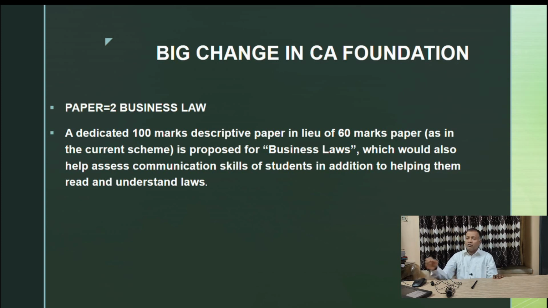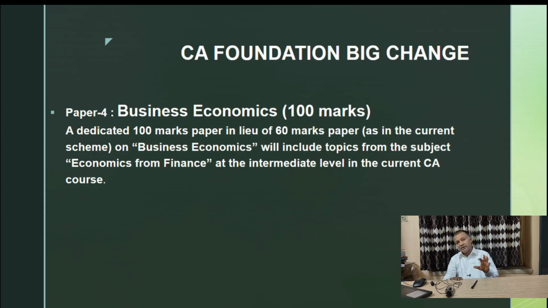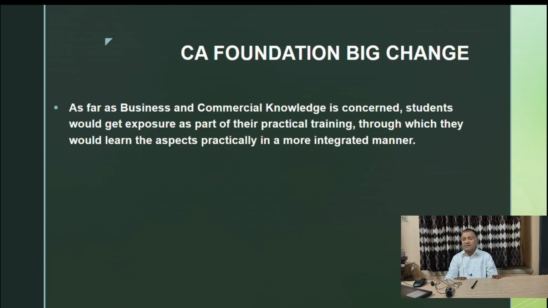As far as communication skill is concerned, that will be taken care of during the training period. Then there is a change in paper 4, that is business economics. Now it is 100 marks. Earlier it was 60 marks. And what was economics from finance in CA intermediate will be transferred to CA foundation, and in CA foundation business economics will be a 100 marks paper.